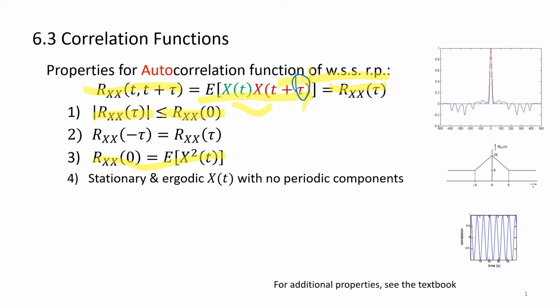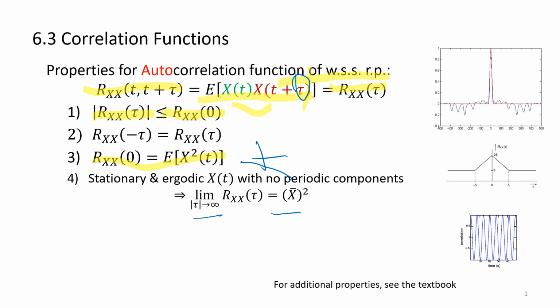If the signal is stationary and ergodic with no periodic component, we can also conclude that the limit of the correlation as tau goes to infinity will approach x bar squared. These are two different quantities; they are not the same.